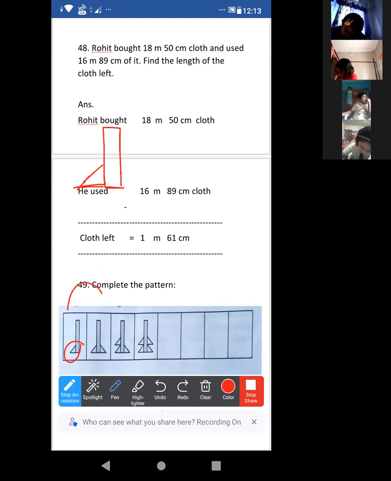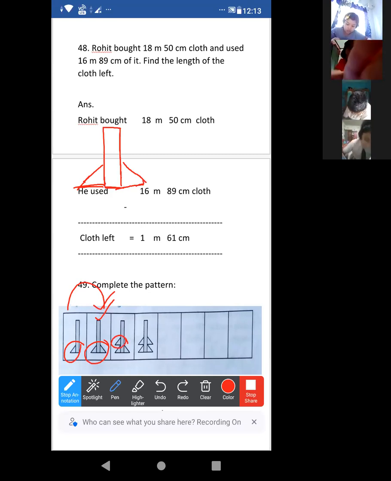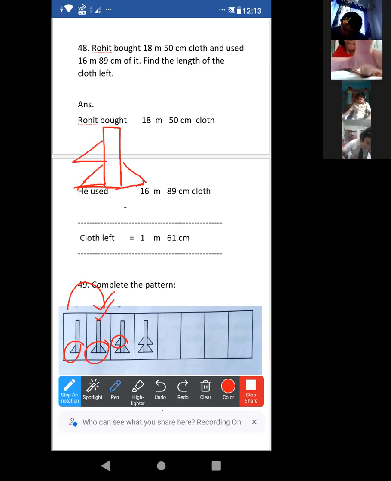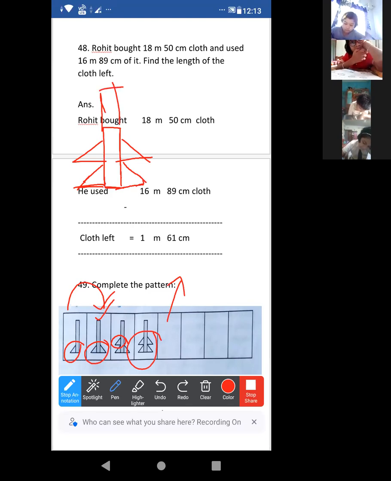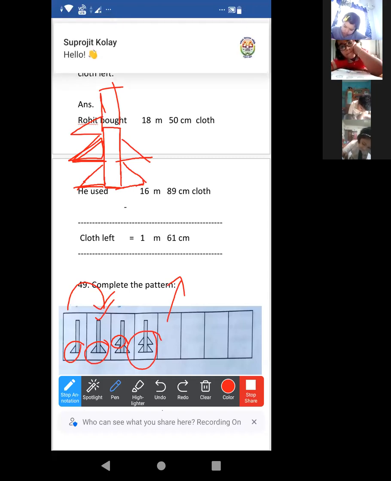Now come to the next figure. One more triangle of this type came to the right side in the second figure. In the third figure we have another triangle above the first triangle, in this way. In the fourth, again we have drawn it on the right side. In the fifth figure, we draw one more triangle above the second one.